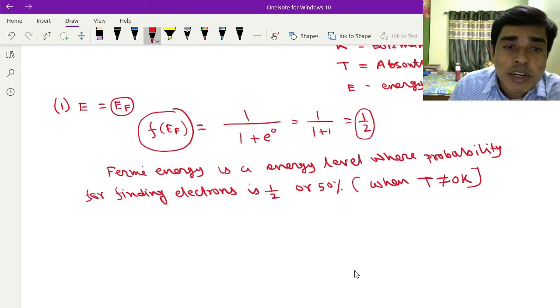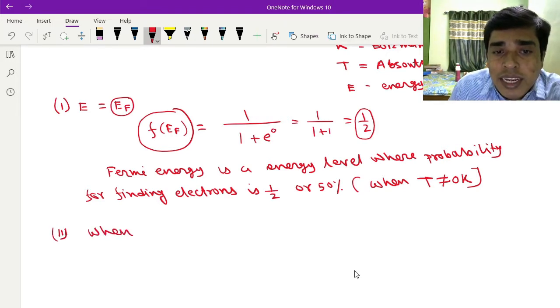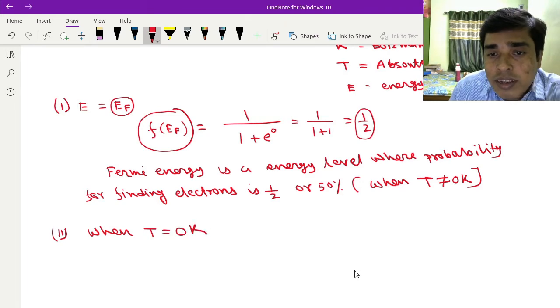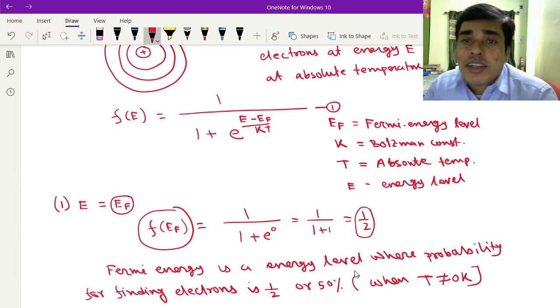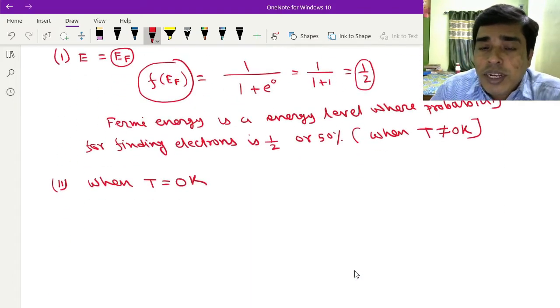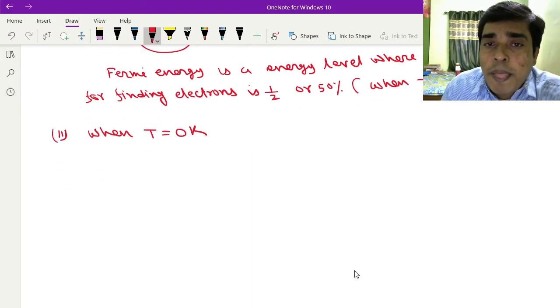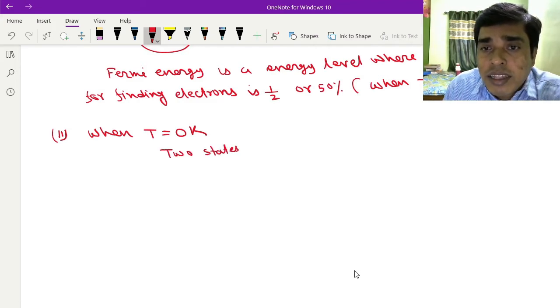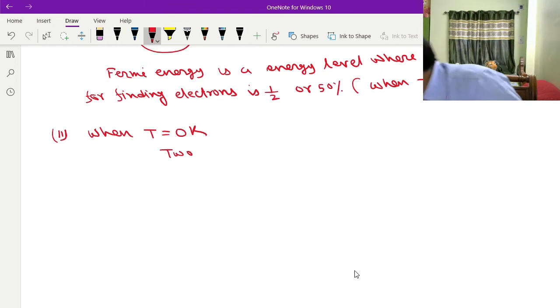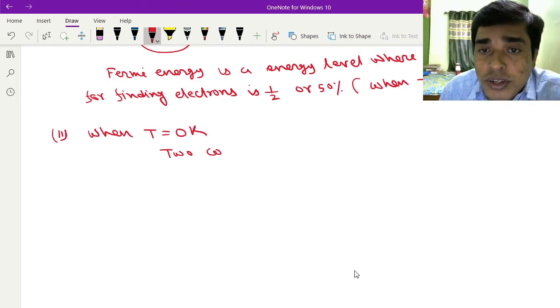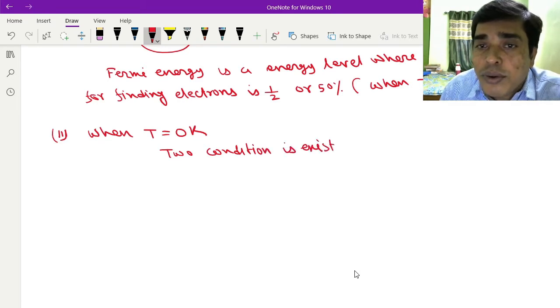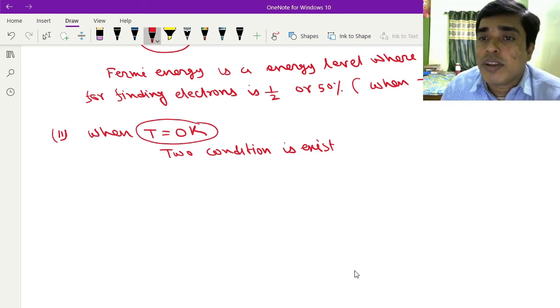Now condition number two: when temperature equals 0 K. When the temperature is 0 K, then what happens? Two conditions are possible, two conditions exist when T equals 0 K.